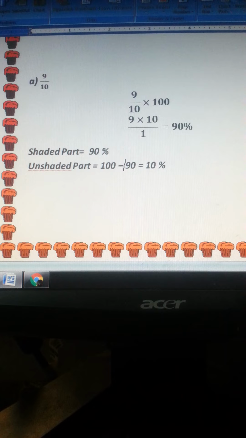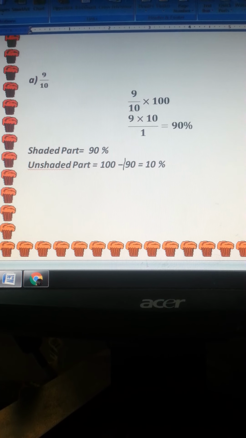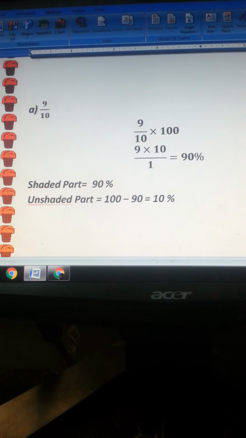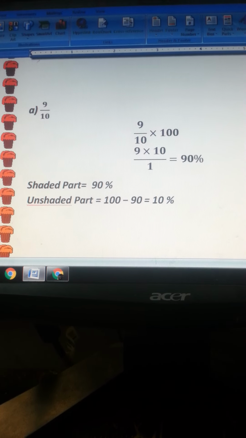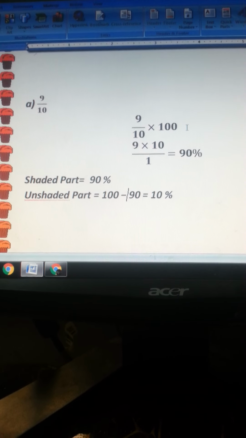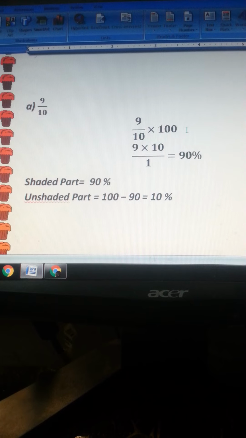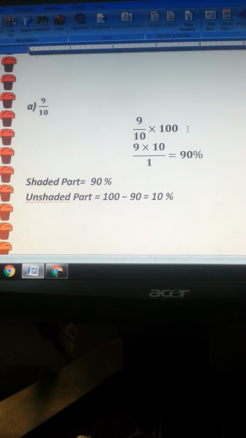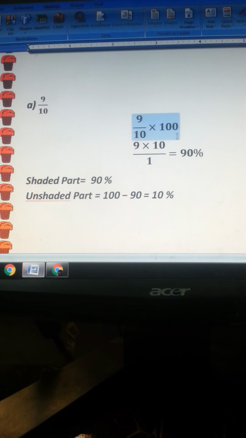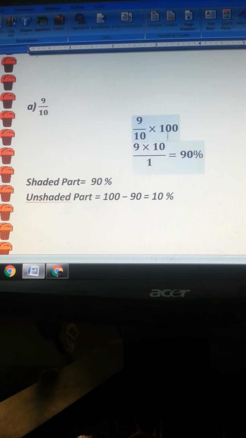Let's see. First of all, we have written it in the form of a fraction. Over here you can see it's a fraction or ratio. This ratio we convert into a percentage, and wherever we are dealing with percentage, it involves 100 for sure. So 9 upon 10 we multiply with 100. After cancellation, 10 times 10 is 100, so 10 tens are 100.